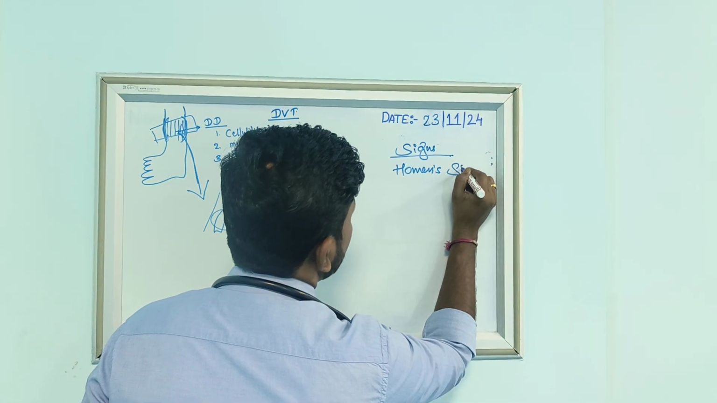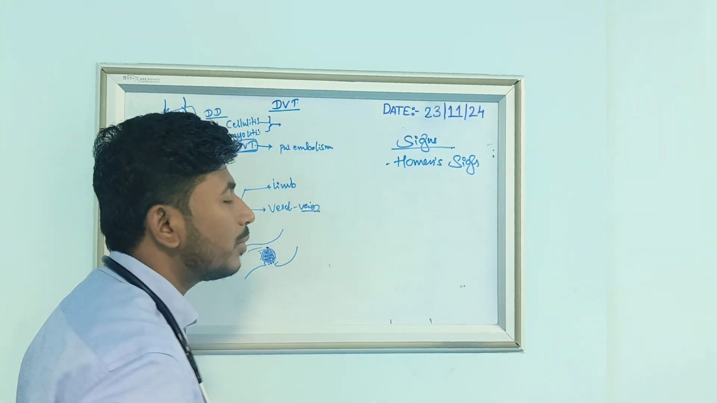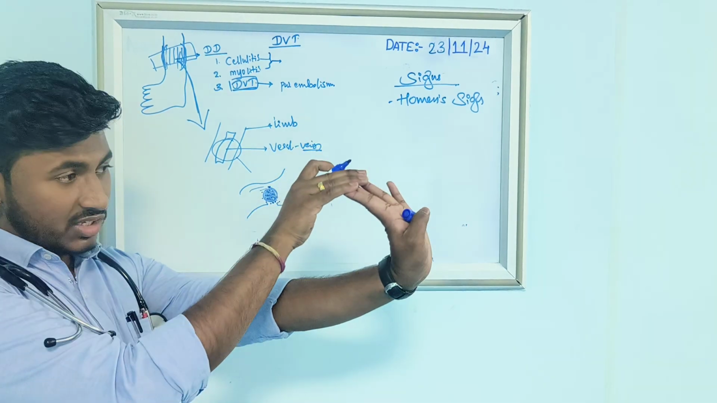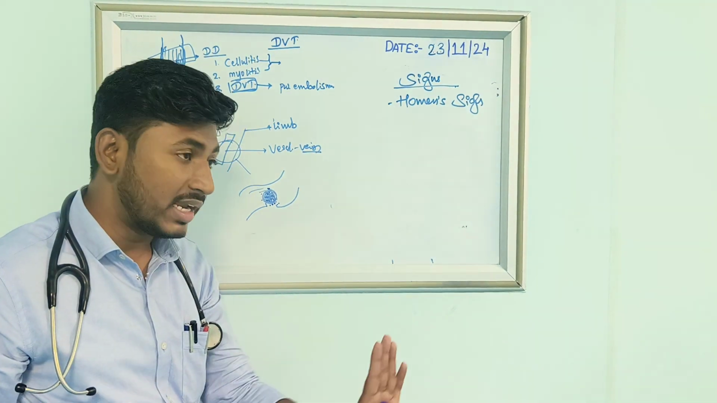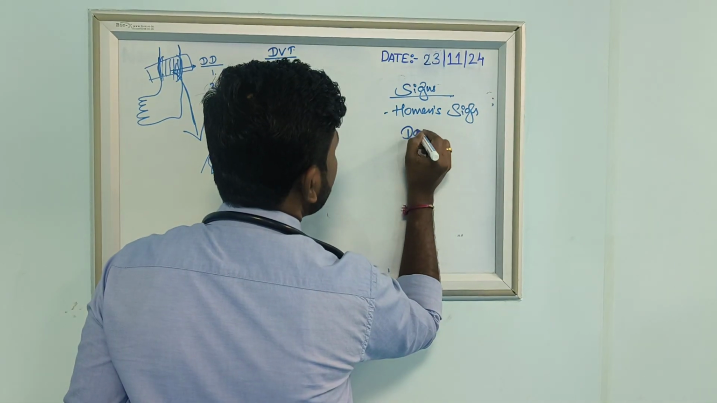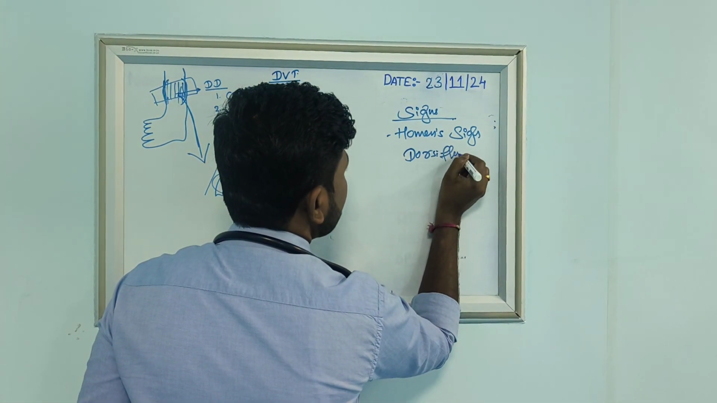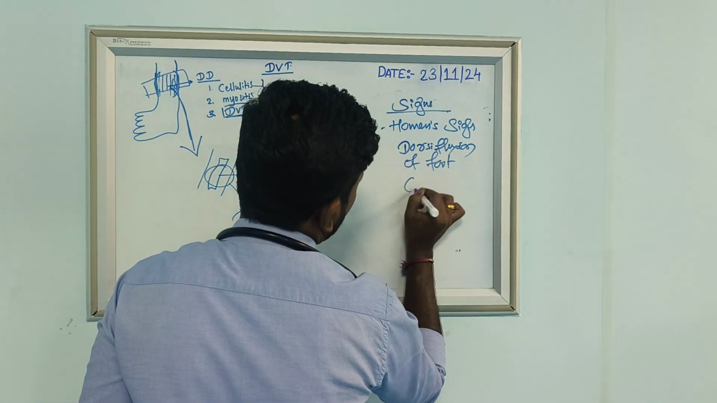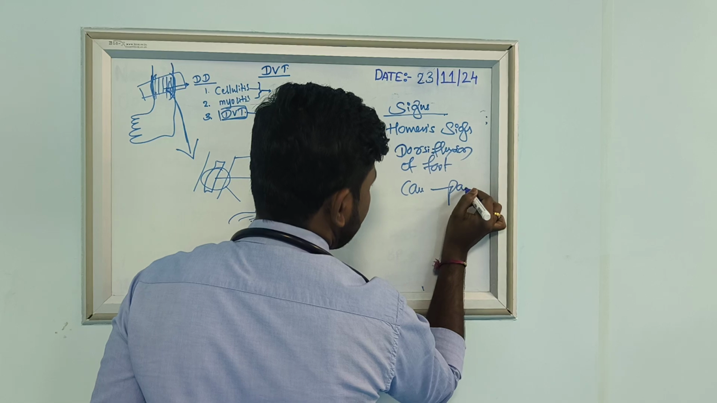Homan's sign. You can see it called as a sign. So what is meant by Homan's sign? Homan's sign is that if the patient has any dorsiflexion of the affected foot, it will cause severe pain. Dorsiflexion of the foot causes pain.